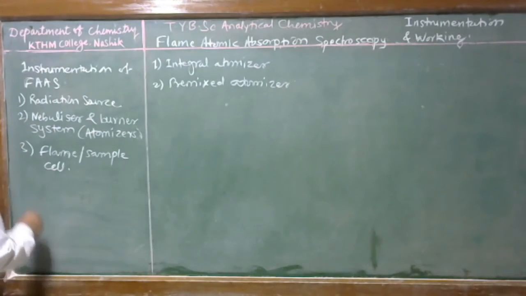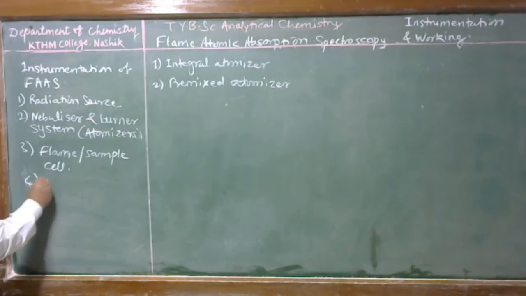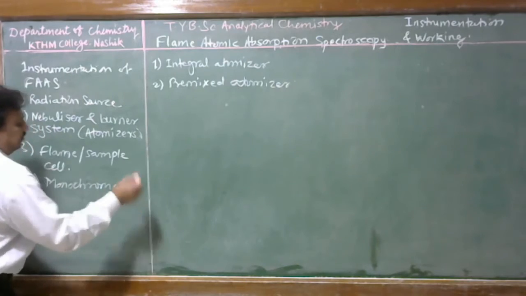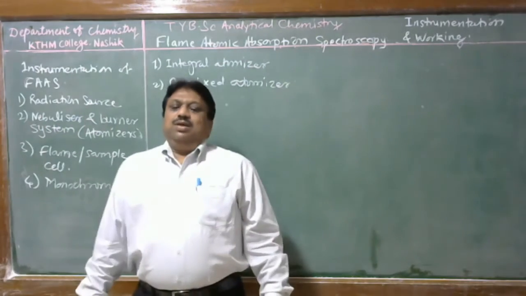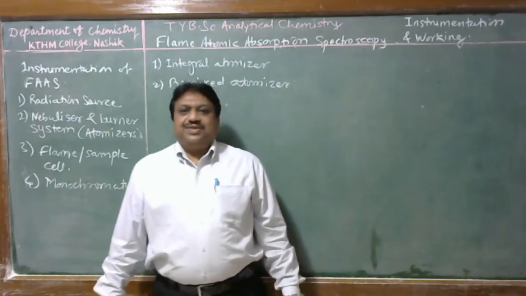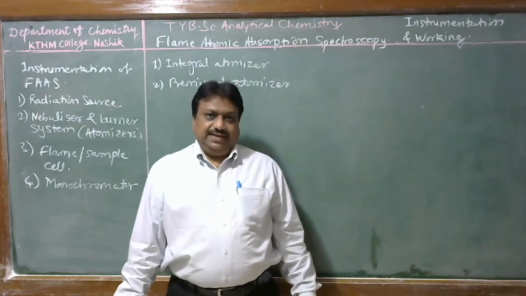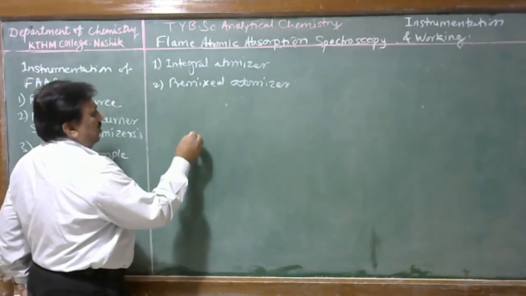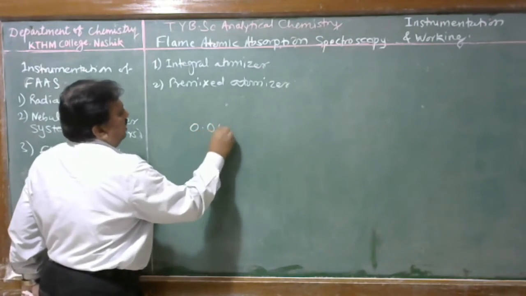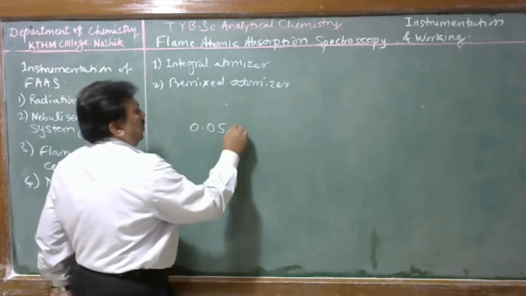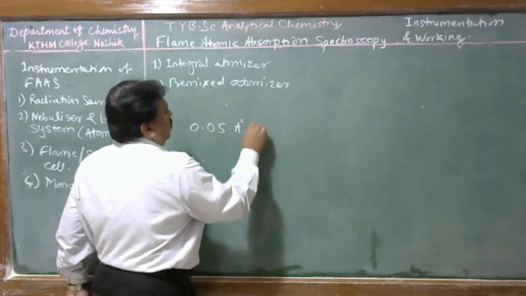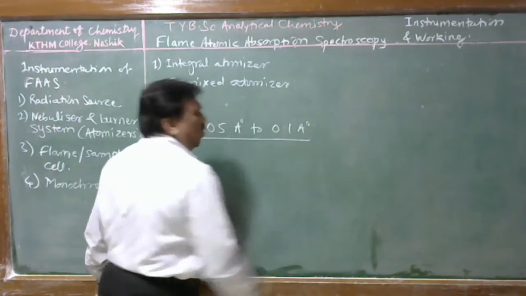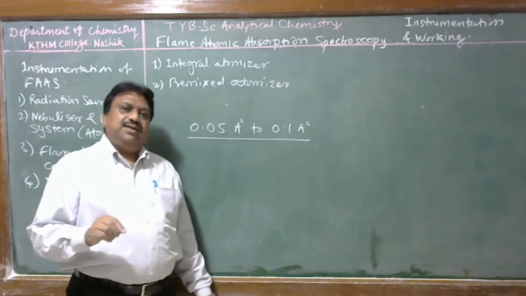Next component, number 4, is the monochromator. The monochromator in flame atomic absorption spectroscopy is a diffraction grating because the absorption line of the analyte element or metallic species has a bandwidth of about 0.05 angstrom unit to 0.1 angstrom unit, and therefore here, to isolate or to identify